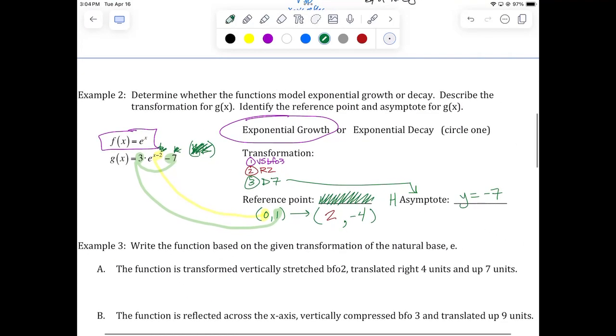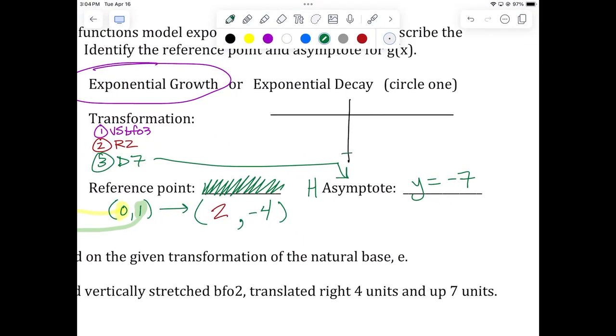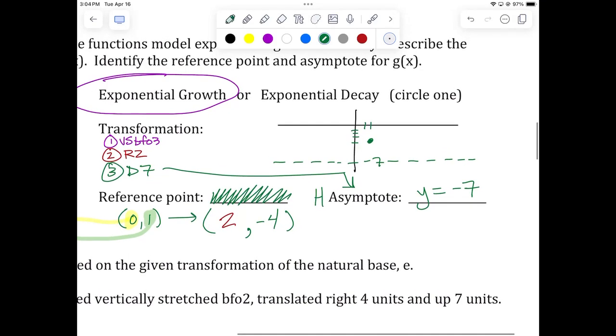Okay, and that's it. Now, it didn't ask us to sketch the graph, but I'm going to go ahead and sketch the graph because I like drawing things, like conclusions. So I'm going to come down here to -7, and I'm going to draw my horizontal asymptote. And I'm going to come over to the point 2, -4, and I'm going to draw my new reference point, my old y-intercept. And now the function wasn't reflected, so it's still increasing. So I draw it coming from the asymptote, slightly increasing through that point, and then it takes off vertically. Boom. And there's the asymptote.